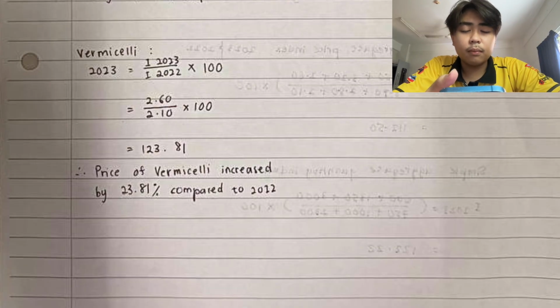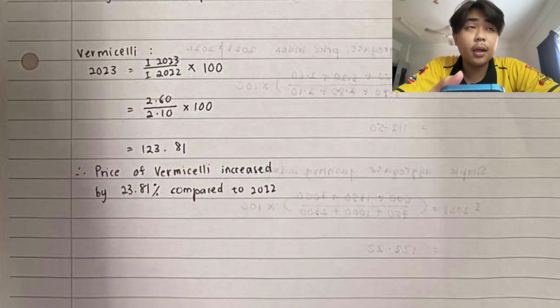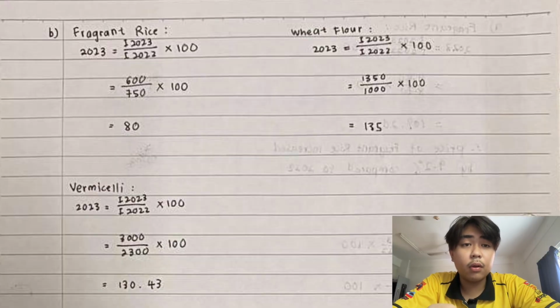Then for the vermicelli, same method, 2023 divided by the base year and then times with 100. So 2.60 divided by 2.10 and times with 100, and the answer will be 123.81. This means that the price of vermicelli increased by 23.81% compared to 2022.